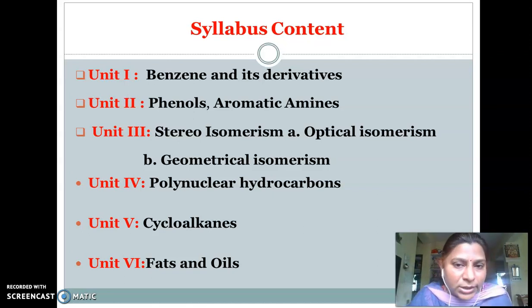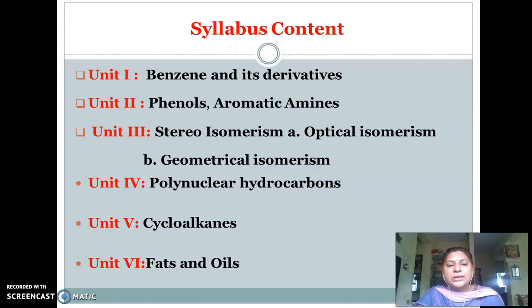The next important thing, now we start, is your syllabus content for the subject Pharmaceutical Organic Chemistry 2. In this subject, you have to learn 6 units. Unit number 1 is benzene and its derivatives. Unit number 2 is phenol and aromatic amines.